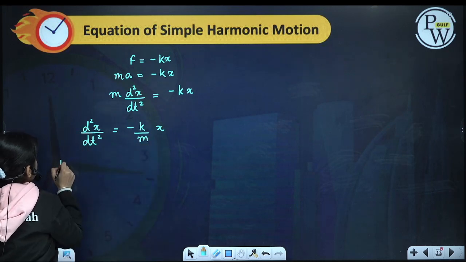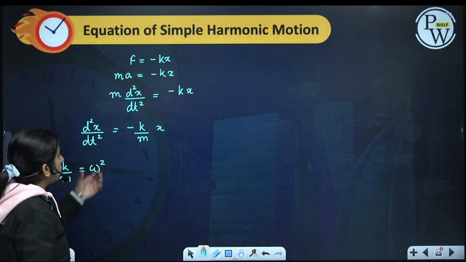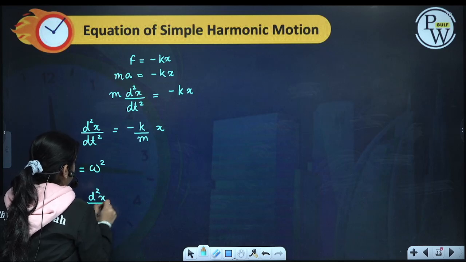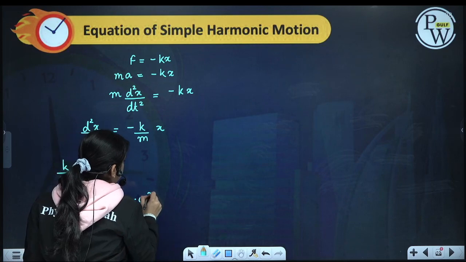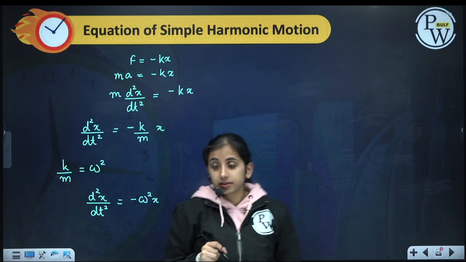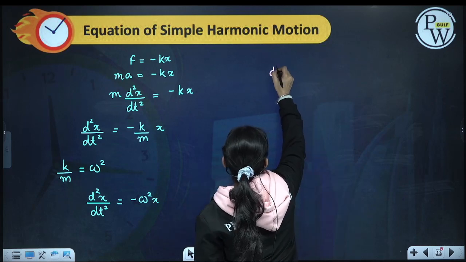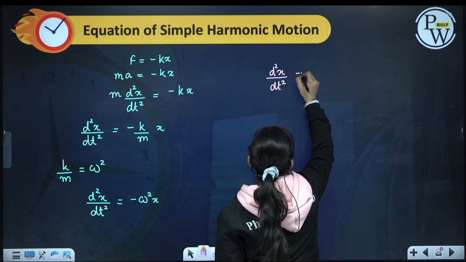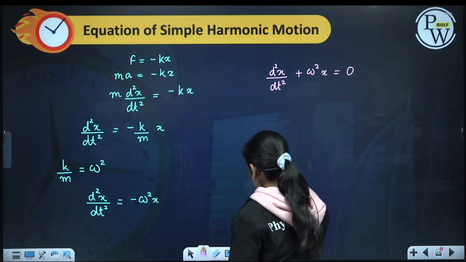Now substitute k by m as omega square, and we get d2x by dt square is equal to minus omega square x. Take it to the other side, and we get d2x by dt square plus omega square x is equal to 0.